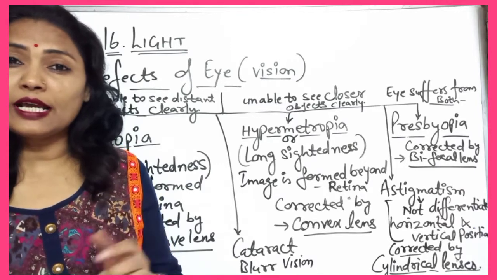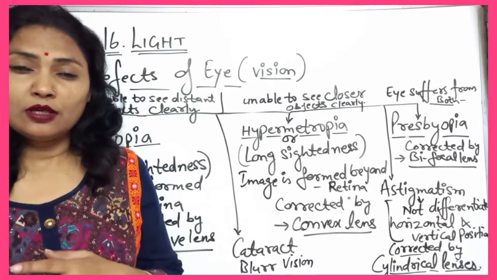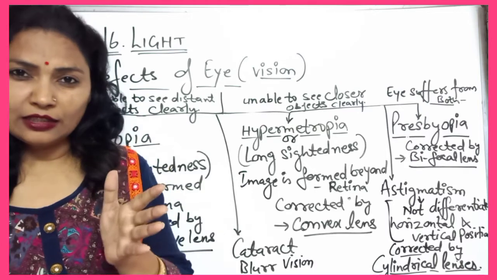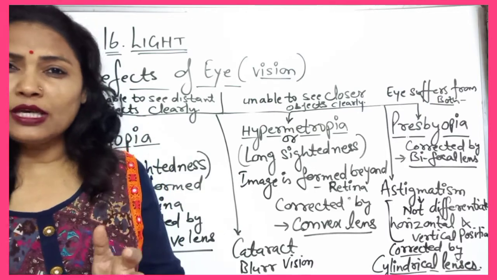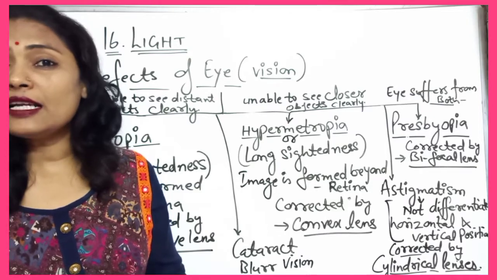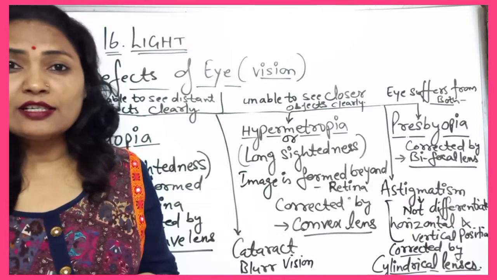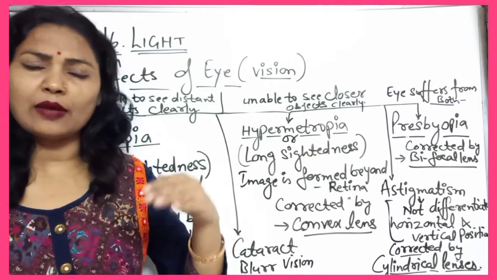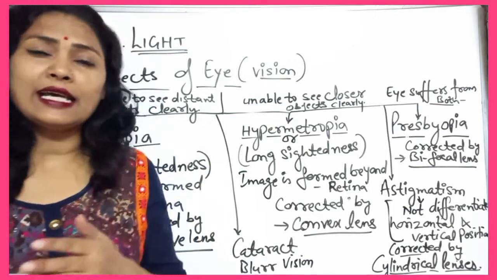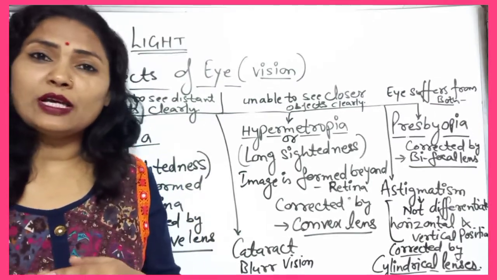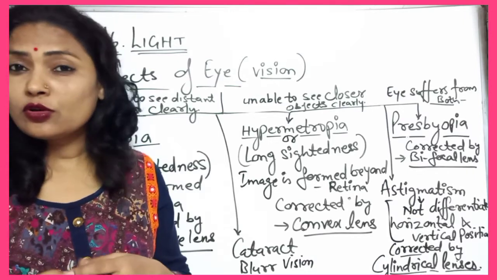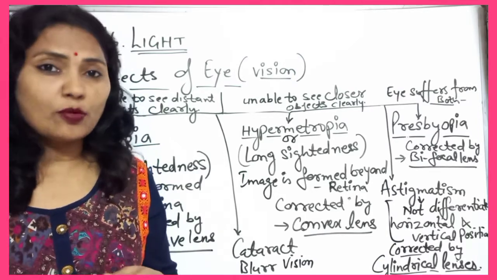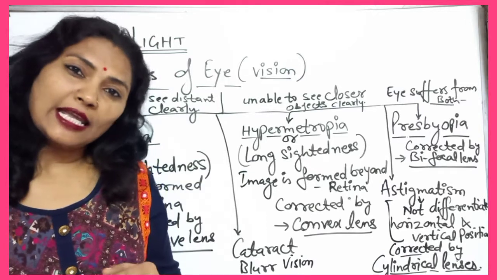And I want to explain cataract also. Sometimes during old age or due to accidents, you feel blurred vision and you are not able to see clearly. It means the lens becomes cloudy. That defect is known as cataract, also known as motiabind, and it takes place during old age. It takes time. If it is not corrected, the person may become blind also. So it should be corrected by surgical operation. It will not be corrected by any lens.